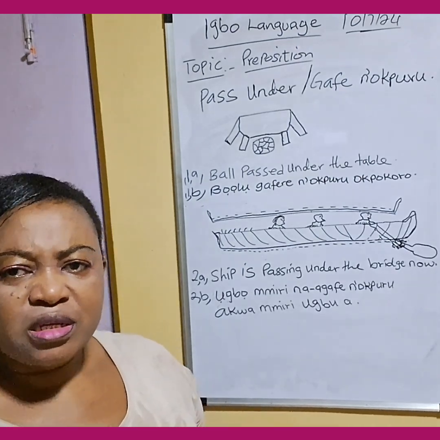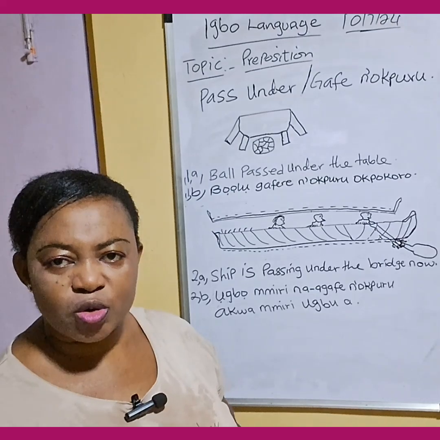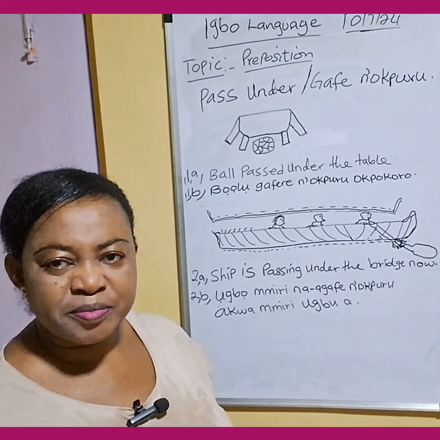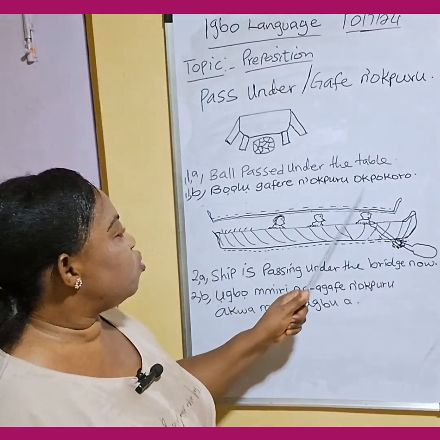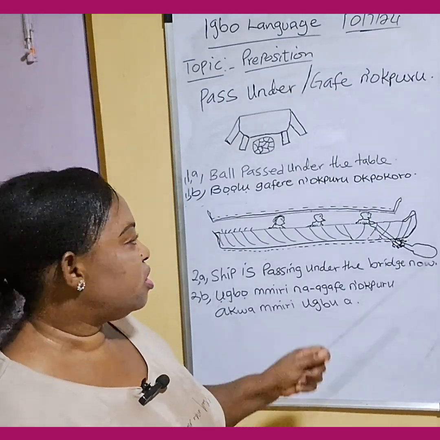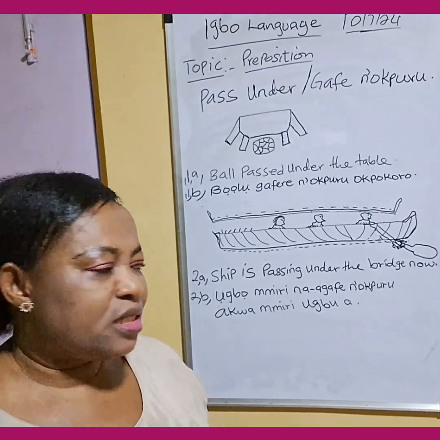Remember, in Igbo language, we don't have any other name for ball, but we spell it using Igbo alphabet. Ball gafere n'okpuru okpokoro. Okpokoro means table in Igbo. Table, okpokoro. Let's see the second sentence.